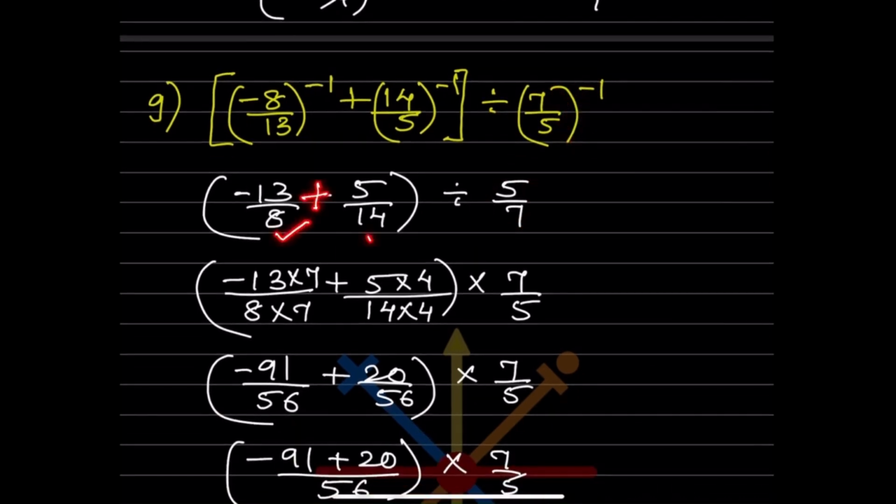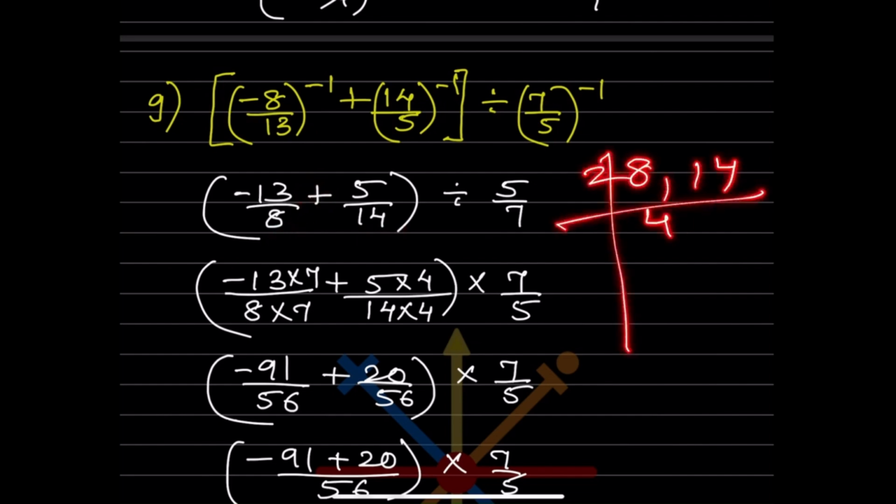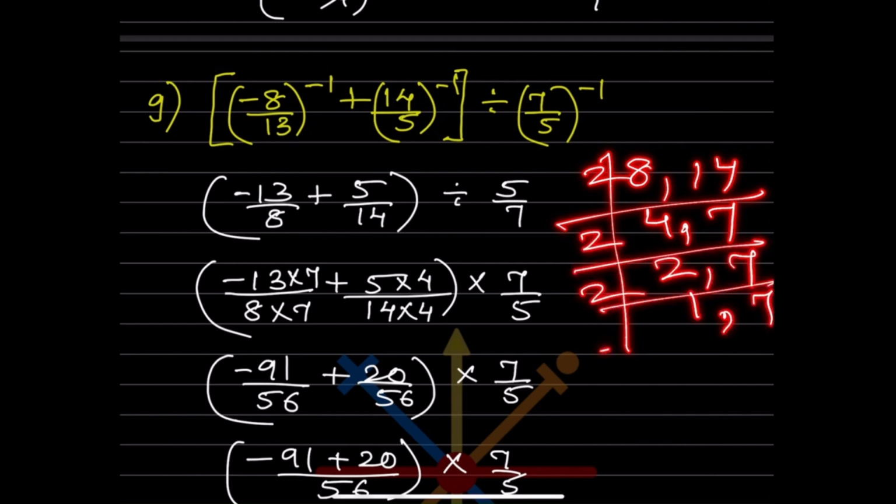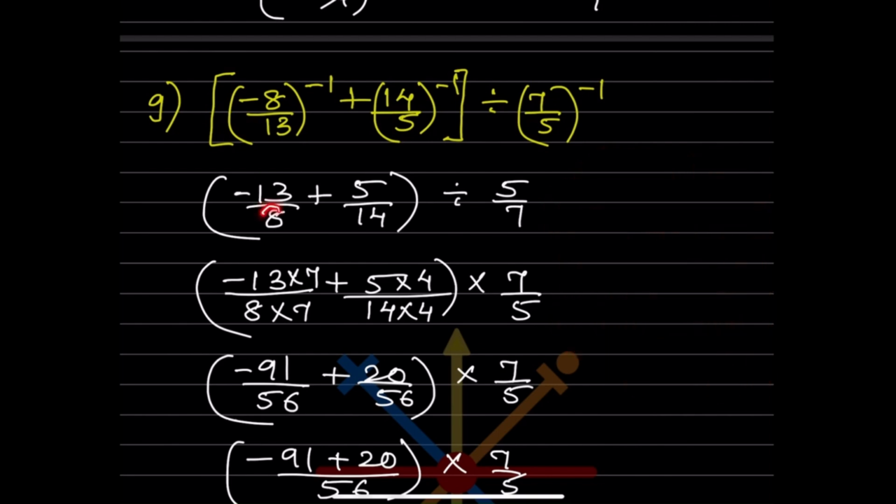So now you have to look at the denominators. The denominators are different. So we have to take the LCM of that. So 8 and 14, the LCM of 8 and 14. So what are you going to do? 2 4s are, 2 7s are, 2 2s are, 2 7s are, 2 1s are, and this is 7. And here that is going to be 7. So what will be here? 7 1s are 7, 7 2s are 14, 14 2s are 28, and 28 2s are 56. So the LCM is 56. So we already have here 8.